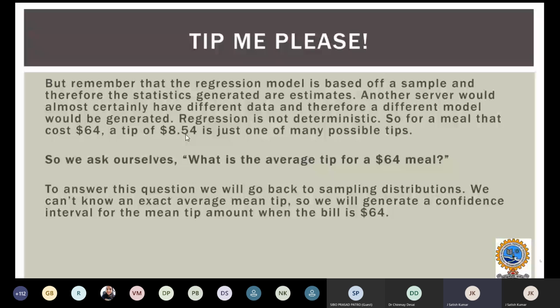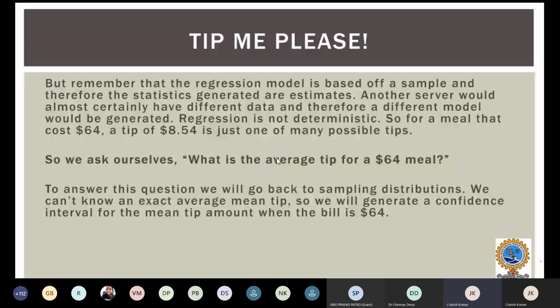But if the data that we observed changes, then this model will also change. This is the observed tips and meals by one server, but another server may have different bills and different meals, so the model will generate a different prediction. So how can we determine, irrespective of the different sample data, what the average tip for $64 would be? That we have to determine.